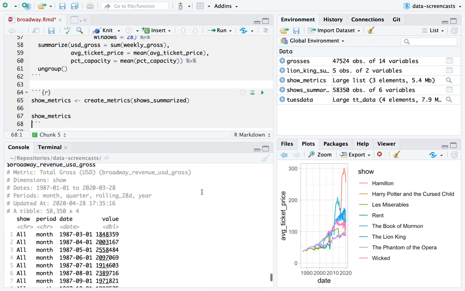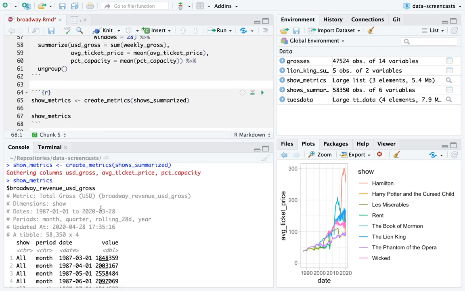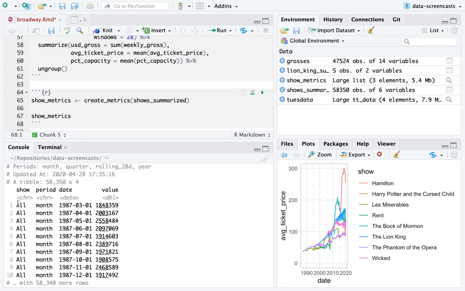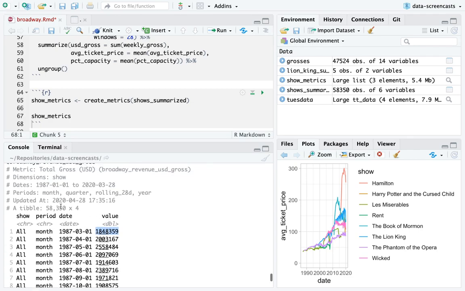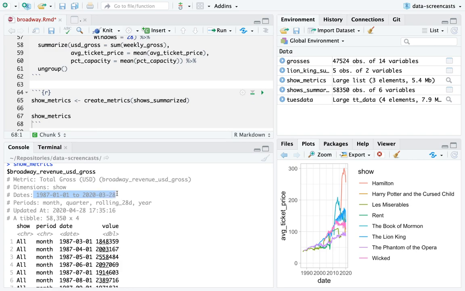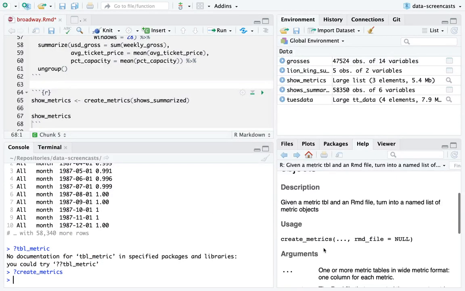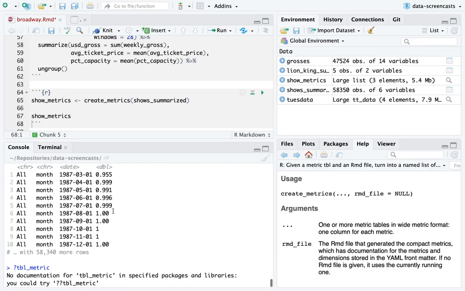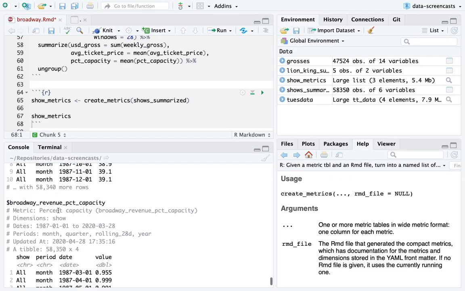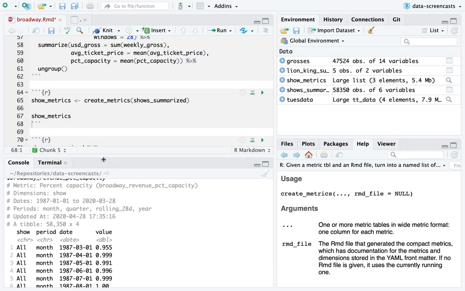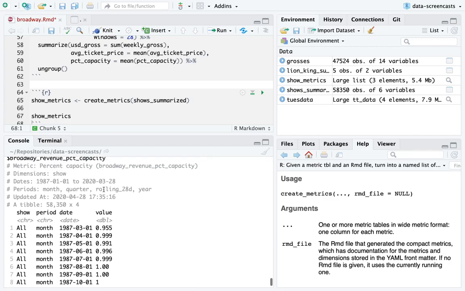So now it's Broadway revenue, that's the title, USD gross, which then shows, in this dimension, in this month, in this date, the metric had this value. It tells me which periods I've calculated it for. It tells me when I saved it. That can be really useful in a dashboard. It tells me the dates. This is called a tibble metric. Oh, I thought there was documentation for that. No, there isn't. What it is, is a special version of a tibble that has this extra information with it. It's really helpful for turning it into a meaningful visualization.